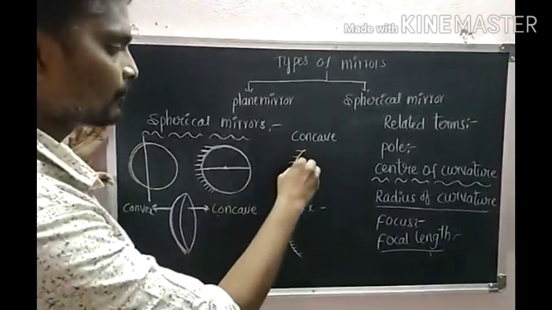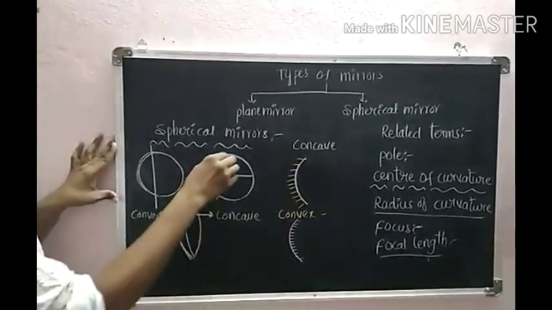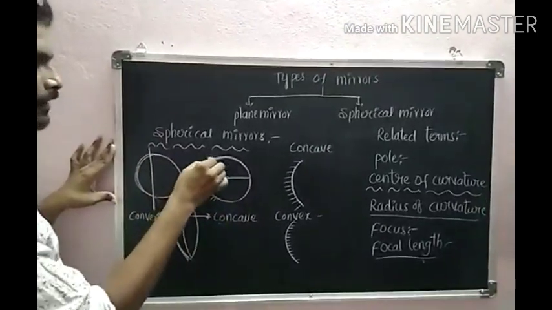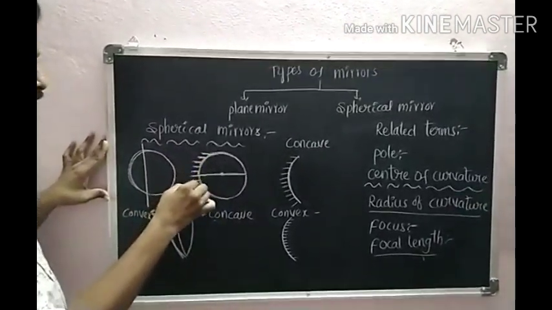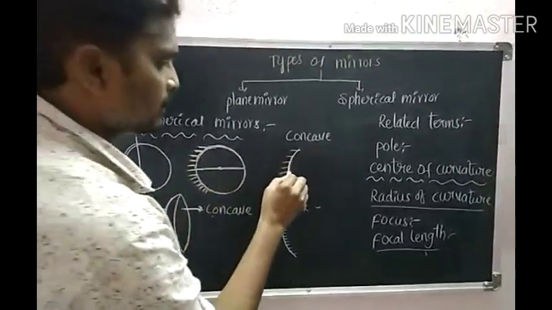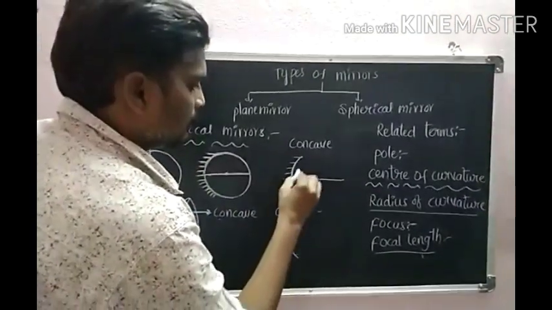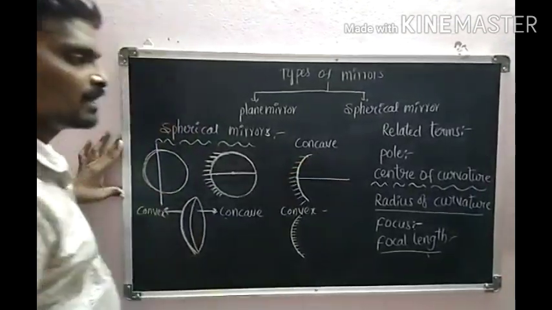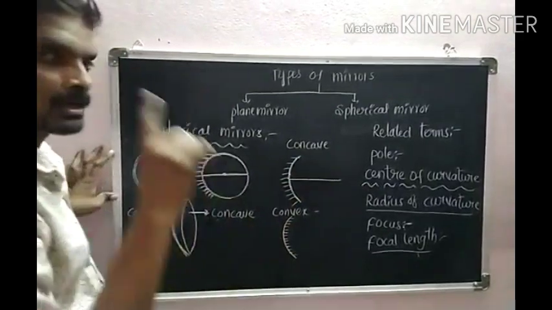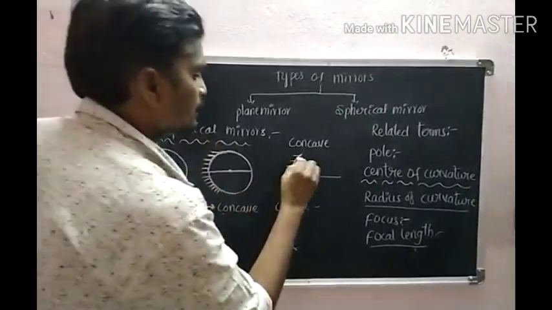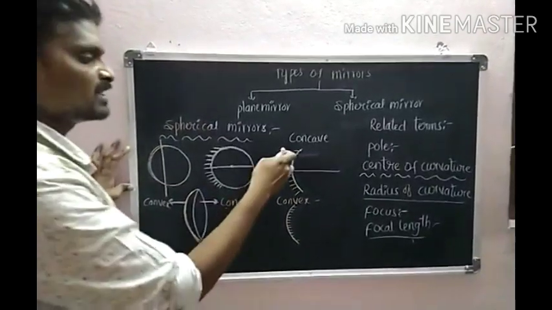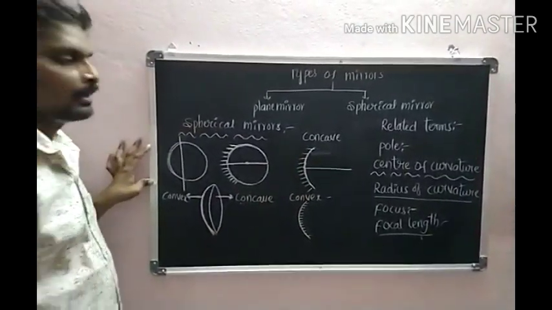So this is the concave mirror. Already we discussed that this is a sphere. If I painted this surface, when we separate from this sphere, it appears like this. This is the concave mirror. Why I am saying this is a concave mirror: in this concave mirror, the concave surface acts as a reflecting surface and the convex is silvered.